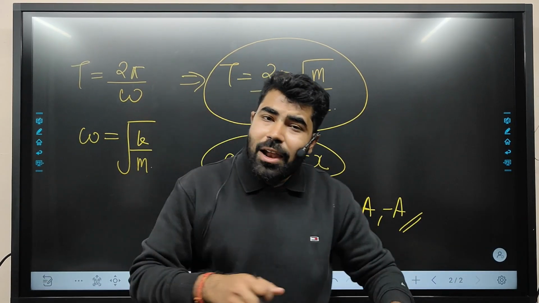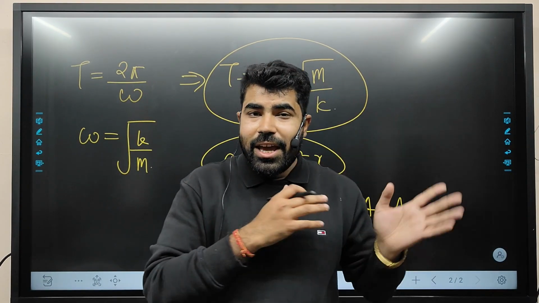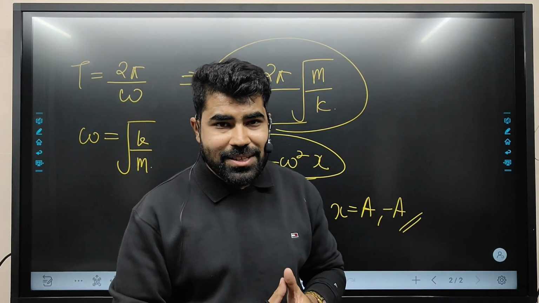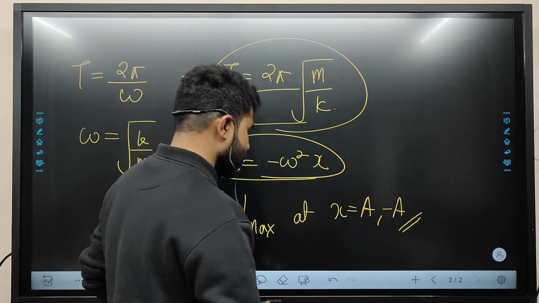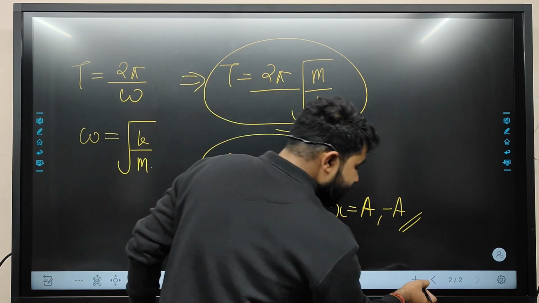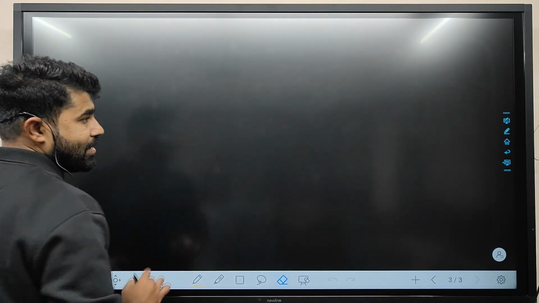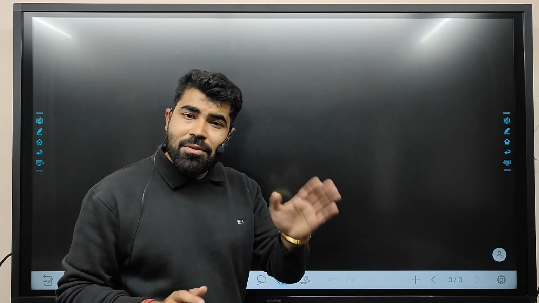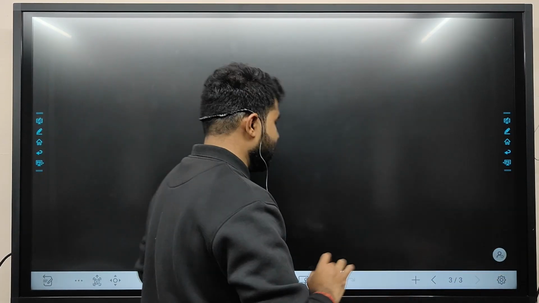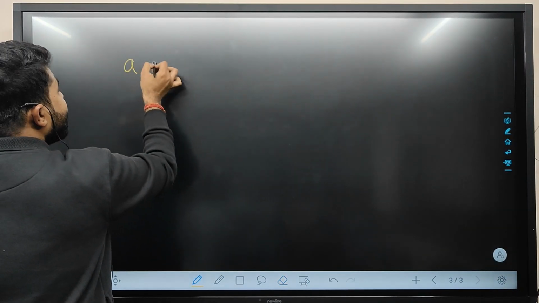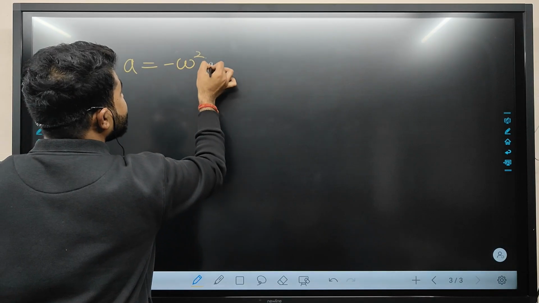Now I will explain the equation of velocity in SHM, then you will do one analysis of SHM. Let us consider the velocity of the same SHM. Our acceleration is equal to minus omega square x.